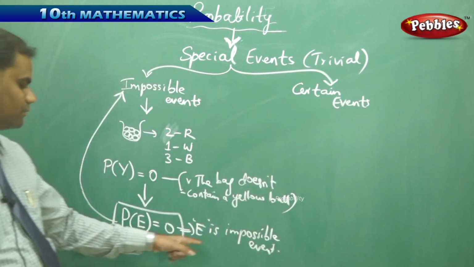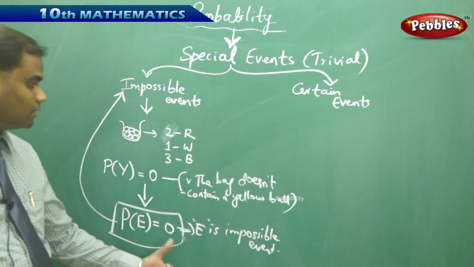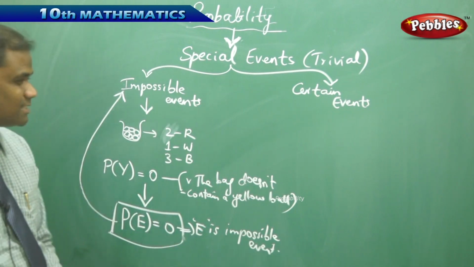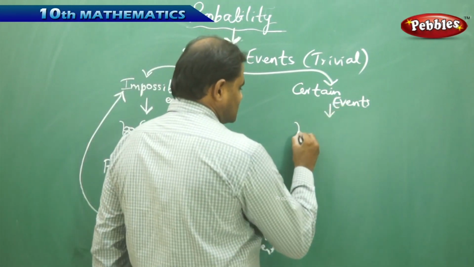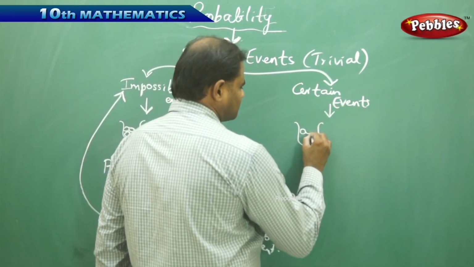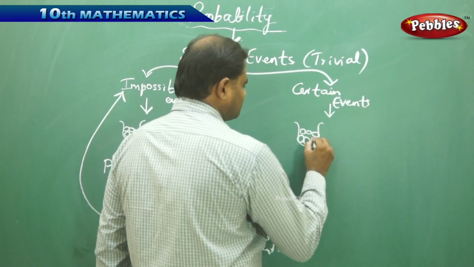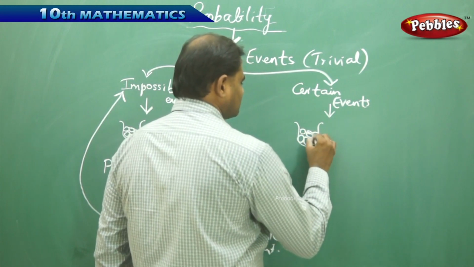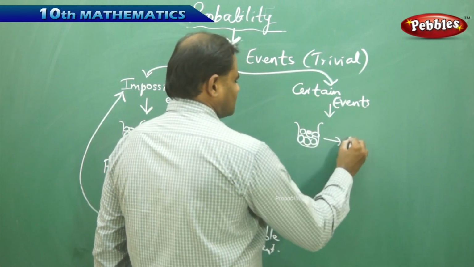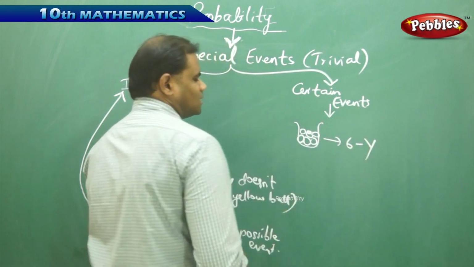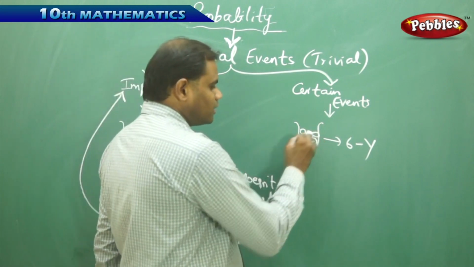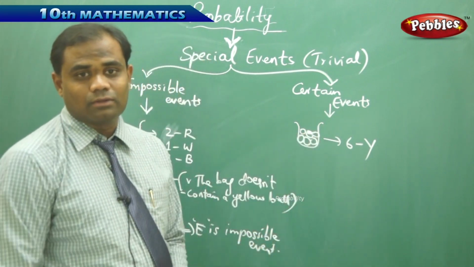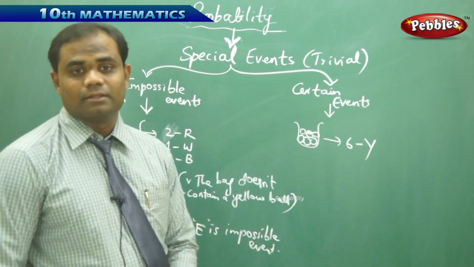So for an impossible event, we have P of E equals 0. Let's see what a certain event is with a similar example. Say I have a bag containing 6 yellow balls inside the bag. All 6 balls are yellow in color. There's no other ball which is differently colored in the bag.